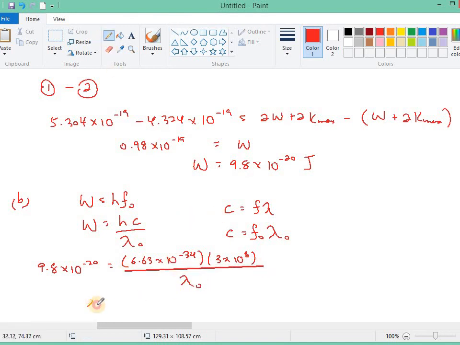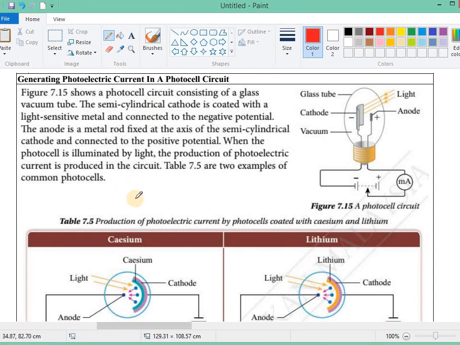Threshold wavelength equals, so we can get 2.03 times 10 to the power of negative 6 meter. So this is the threshold wavelength. Okay, continue. Generating photoelectric current in a photocell circuit.